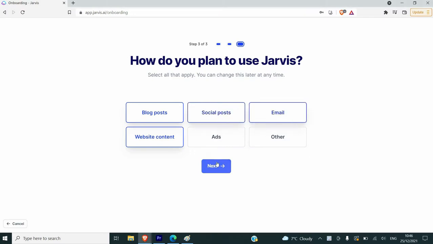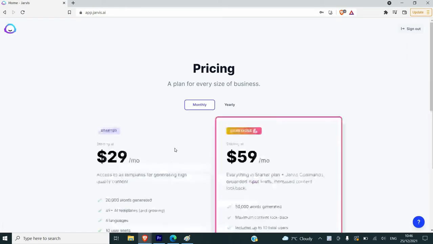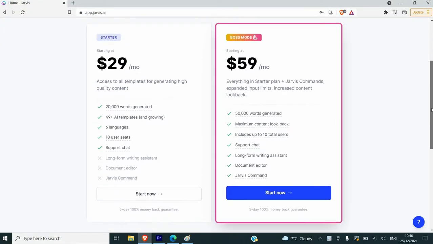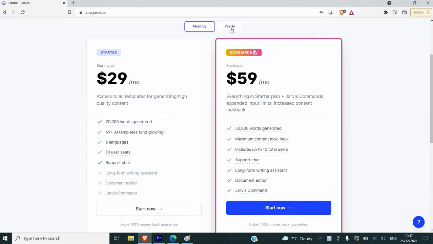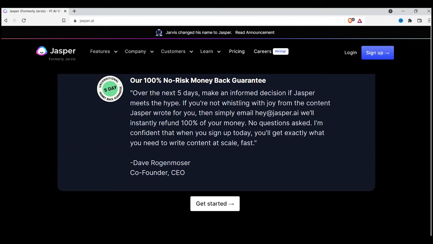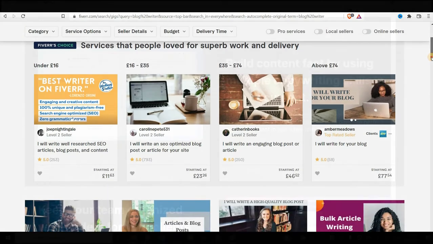I'm going to choose Boss Mode when I sign up. The Boss Mode is for longer content and blog writing. It gives you access to documents, editor, and the most important tool, that is Jarvis command. The Boss Mode costs $59 a month, and you can generate up to 50,000 words every month. You can try it for 5 days, and if you're not happy with it, you can get a full refund, no questions asked.